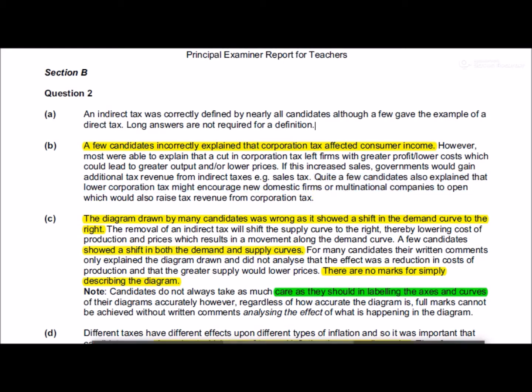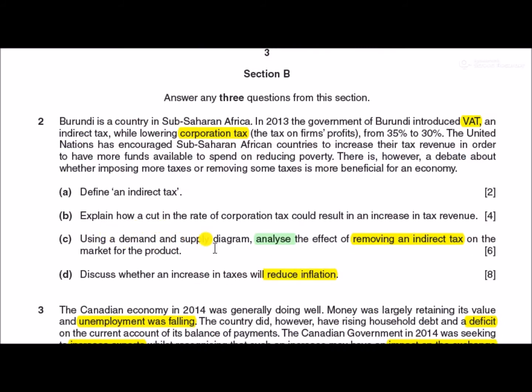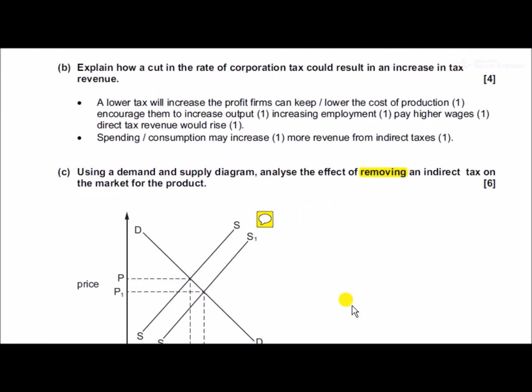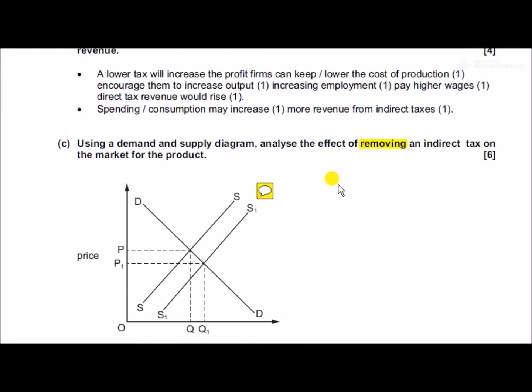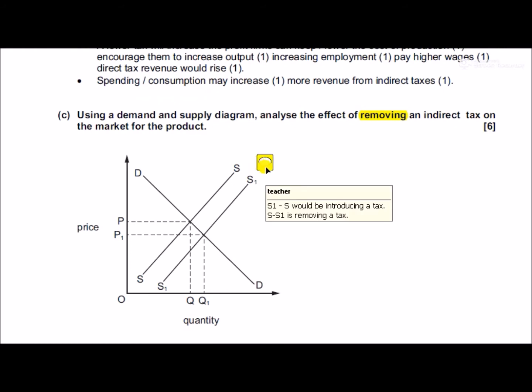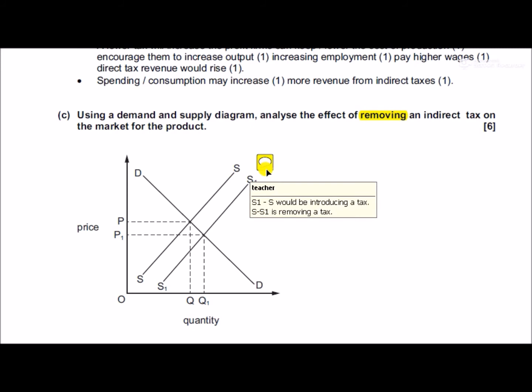Next, let's go to C. Using a demand-supply diagram, analyse the effect of removing an indirect tax. Now this is going to trick people out, removing an indirect tax. So diagram, very important. Keyword here is removing. Now a traditional demand-supply diagram should look like this, and tax would usually go from S1 to S, but we're removing a tax, so it's going to go from S to S1.